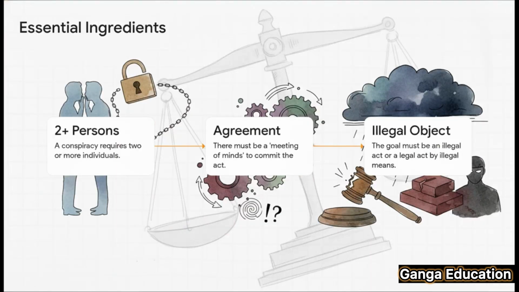So, to prove a criminal conspiracy in court, you need to satisfy 3 essential conditions. Think of it like a checklist. First, you need 2 or more people. You can't conspire all by yourself, right? Second, there has to be an actual agreement between them, what we call a meeting of minds. They have to be on the same page. And third, that agreement must be to do something illegal or to achieve a legal goal but through illegal means.